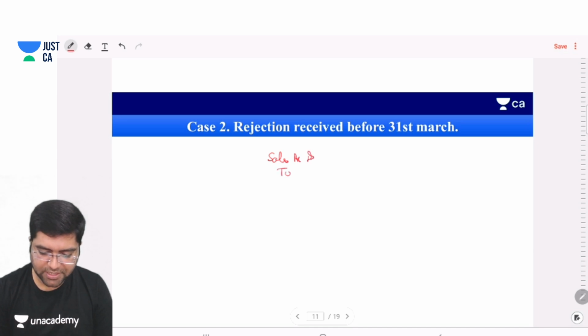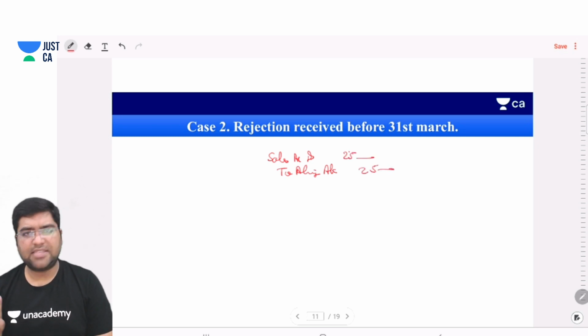Sales account debit to Alia account 25,000. Again, same.